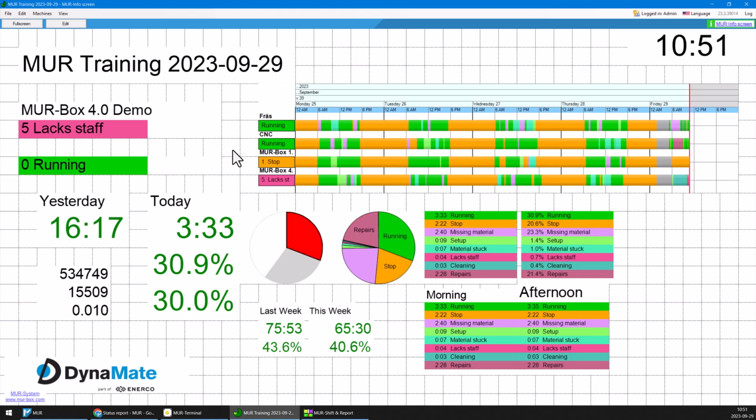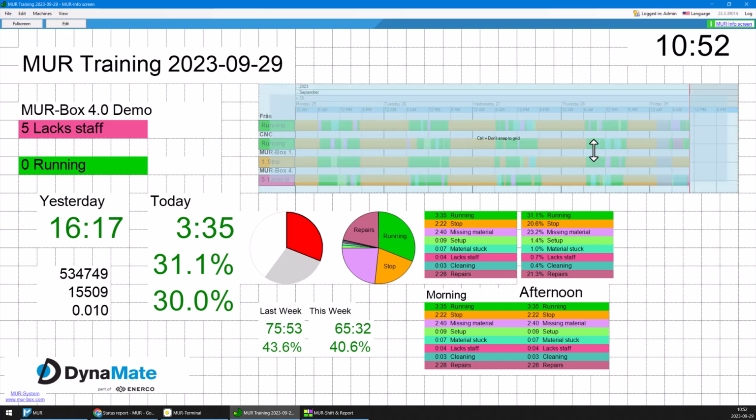Just a summary, I'm not going to go into detail. I'm just going to quickly summarize what you see here. You have the status line showing, in this case, a week, but you can select to show a day or a week, and you can also choose to show last week or the current week.